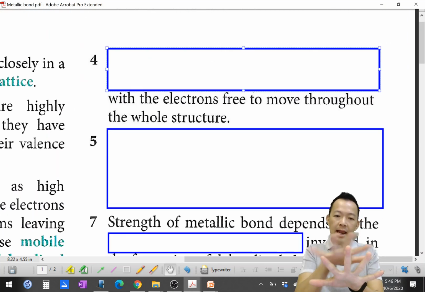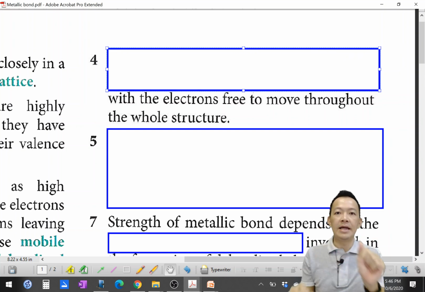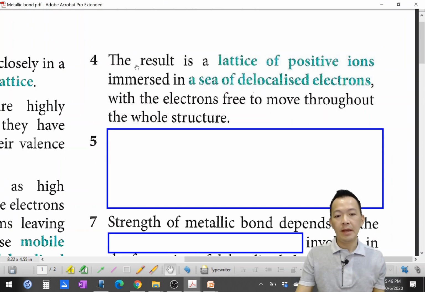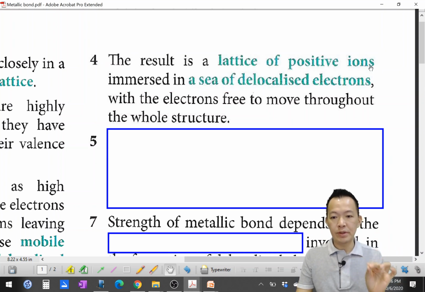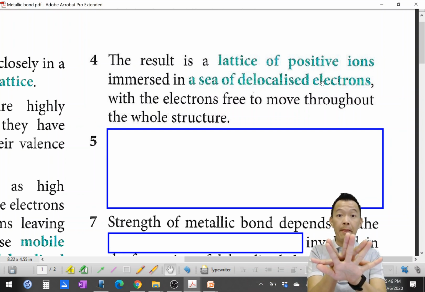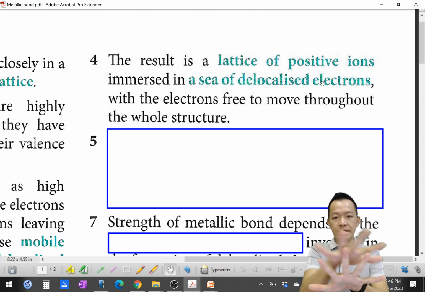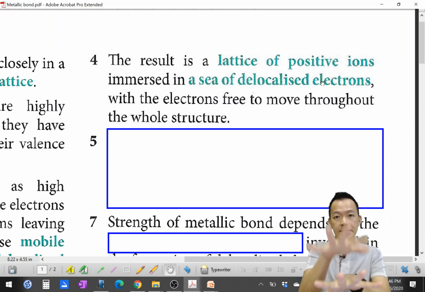And after the electron move freely, become the sea of electron, what happened to this? They still arrange regularly, become lattice. 它还是排得美美的。So the result is a lattice of positive ions immersed in a sea of delocalized electrons. 所以最后就造成了这种现象啦。They lost the electrons and finally they become the lattice of positive ions and immersed in the sea of electron. 然后被浸在一大堆的 electron 里面呢。